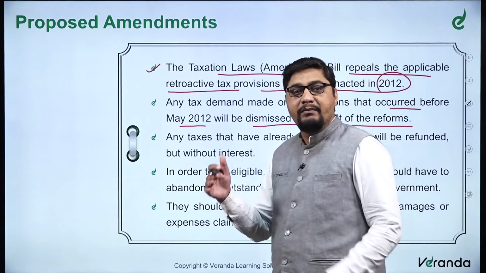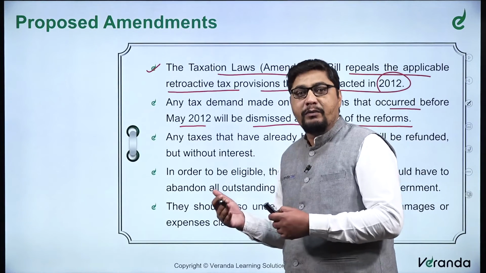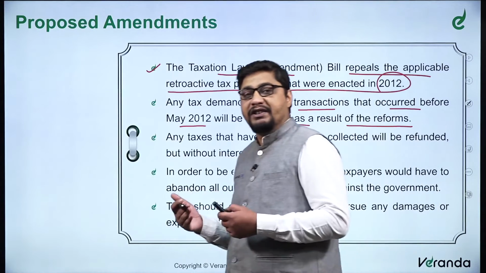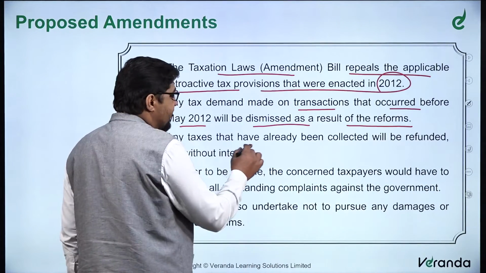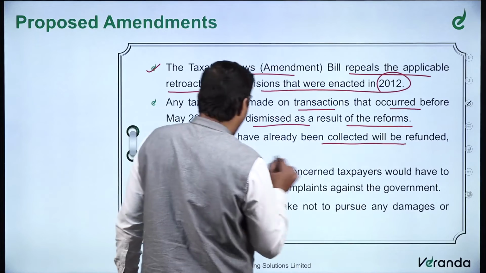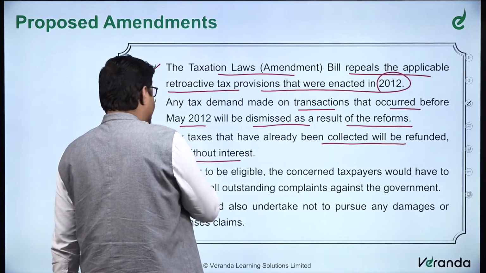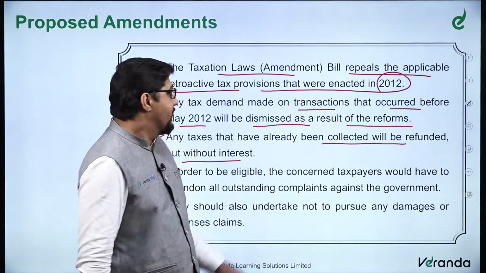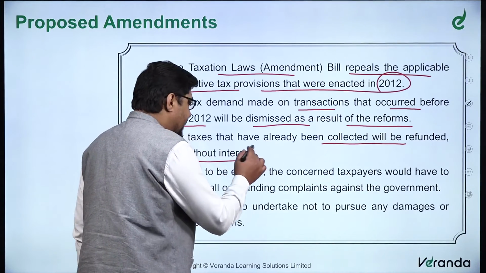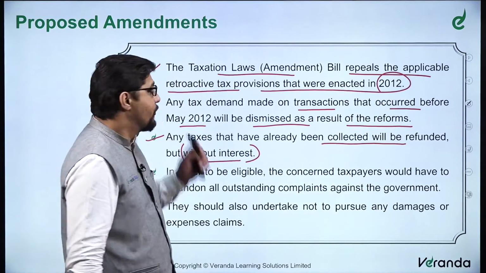So any tax claim before 2012, whichever the government or tax department has initiated, will not be considered and will be dismissed. Any taxes that have already been collected will be refunded, but without interest. So if taxes have been collected, you will get the refund, but at the same time, they will not pay interest on that. So that's the proposed amendment.